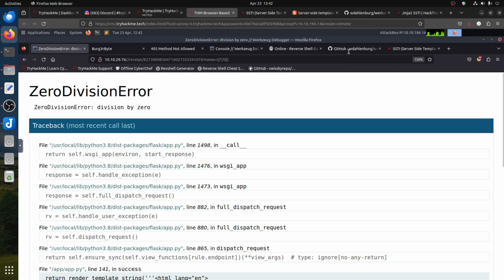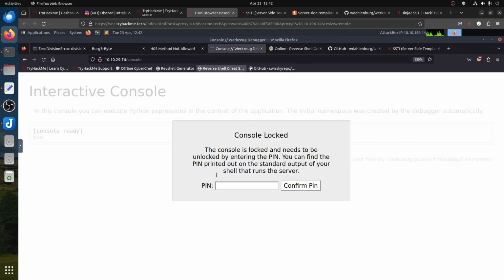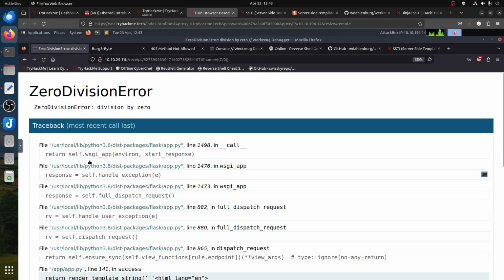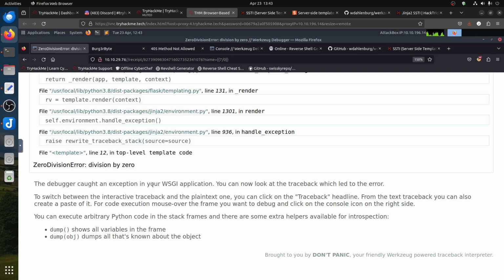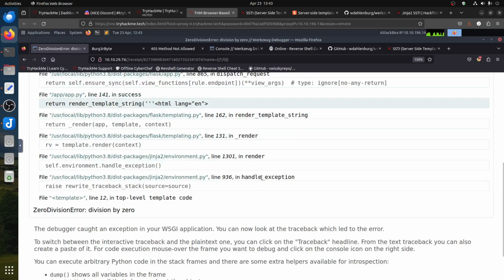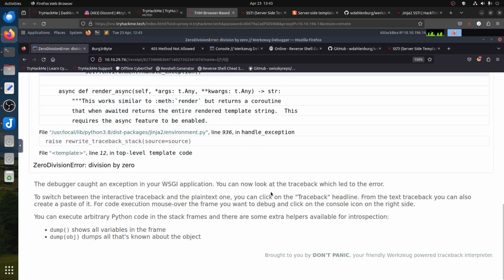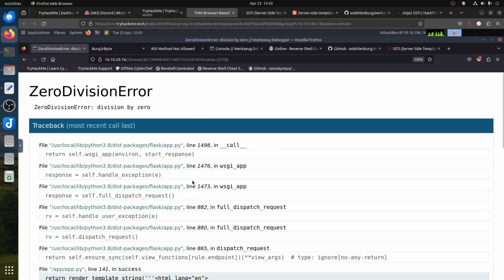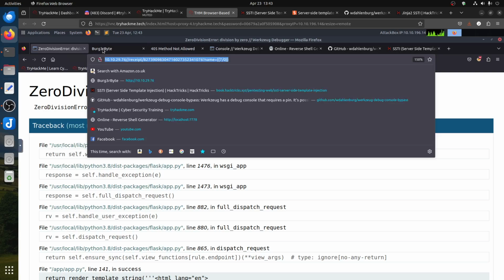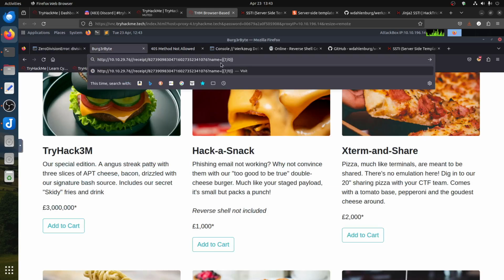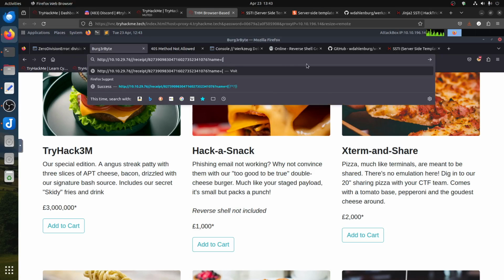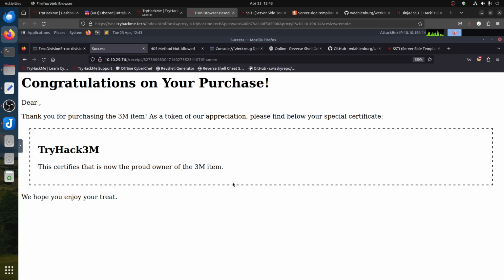for the pin, because now we're doing two ways to get the initial access. We're doing the pin, so we try to get this pin, and so we know the local Python, whatever, it's a Flask app. What other information can it give us? This division by 0, so there's that. For us the important thing is this information, so leave this there, we need it. So let's copy this one there, put it there, we don't need it. So we know if you send it an empty one, what happens? It's fine. So we know it's SSTI.